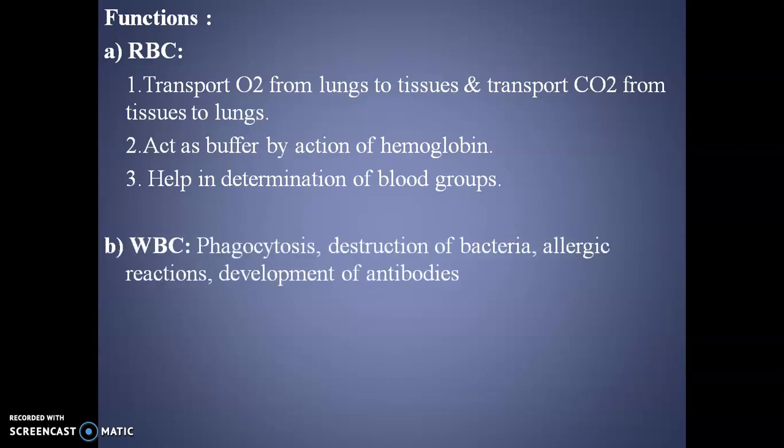After RBC, the next cell is WBC. WBC means white blood cells, which act as a soldier for our body, killing the different infectious microorganisms. So phagocytosis, destruction of bacteria, allergic reaction, development of antibodies, these are the functions of white blood cells. Last, after WBC, there are platelets. These are very essential for blood clotting. Blood clotting means to form the blood clot or to stop the bleeding. In case of any injury, bleeding will be there, and to stop that particular bleeding, these platelets are very important.